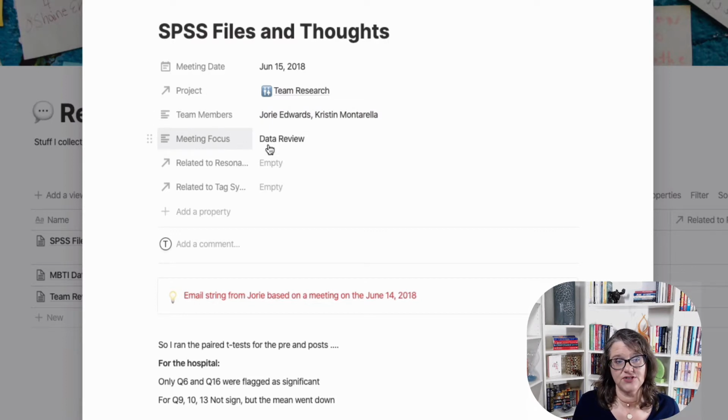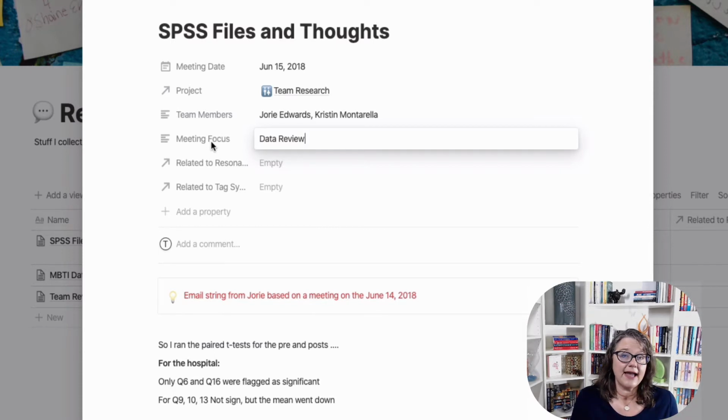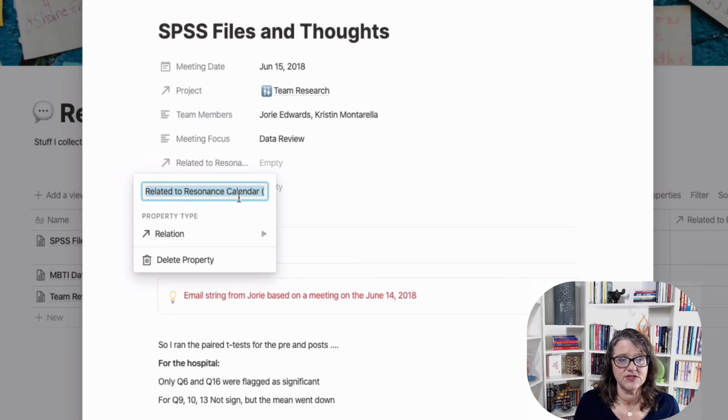Meeting focus. So what did we do in this meeting? Well, this one was a data review. So this is just a text field. I could put this as a select field and put some very distinct categories in here. Then related to, so this is related to my calendar. So the resonance calendar is actually where kind of shared wisdom goes, where I actually want to rename this. And I won't right now.